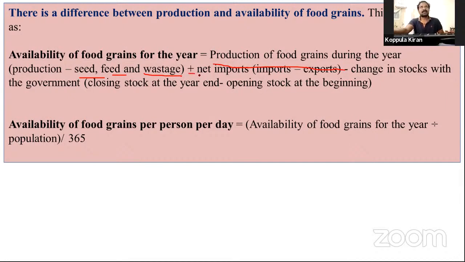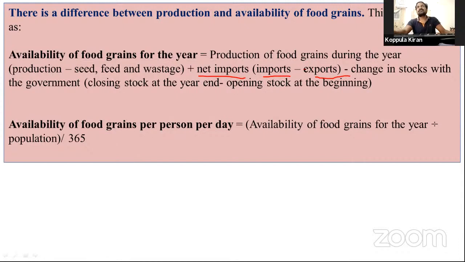Plus net imports. We are always importing some food grains from other countries. Simultaneously, we are exporting food grains to other countries. So we take total imports, and we are importing food grains minus exports.